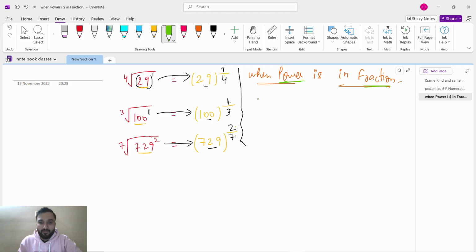So what we have to do is a very simple thing. First of all, we will take the calculator. First of all, we will press the number. This number will change. If you are taking this one, we will press 29. If you are taking this one, we will press 100. If you are taking this one, we will press 729. So the first step is we will press the number.